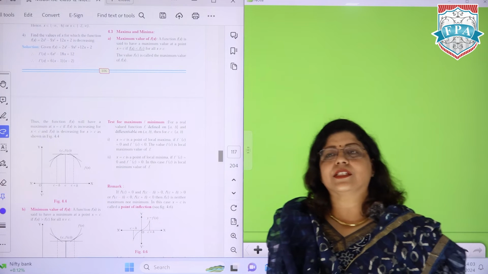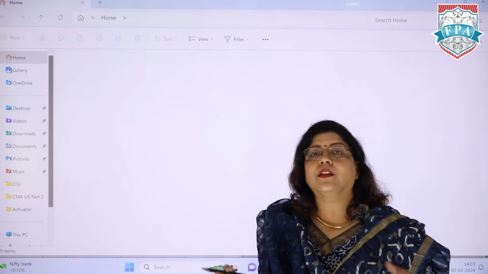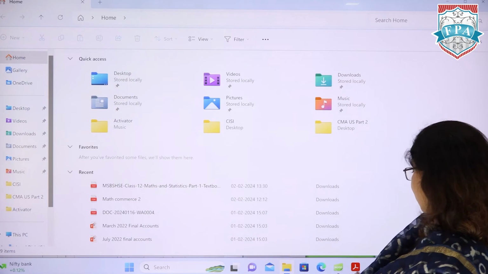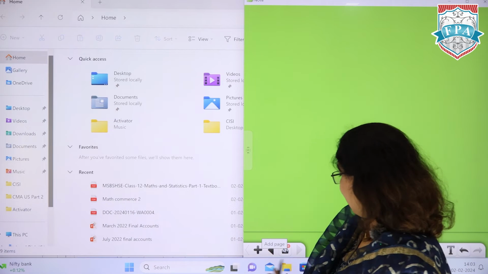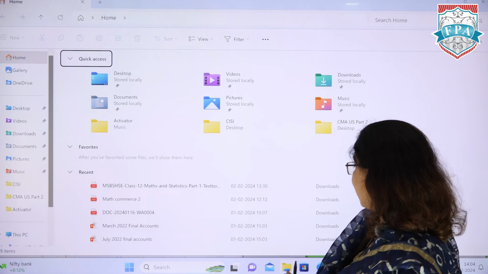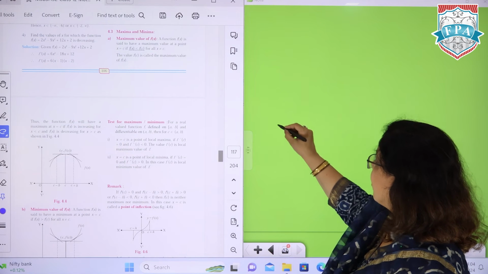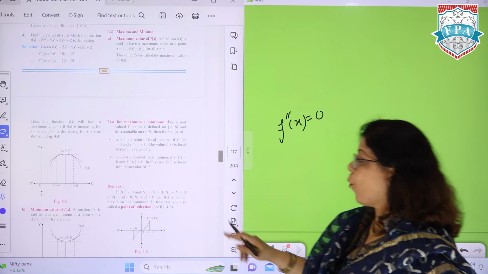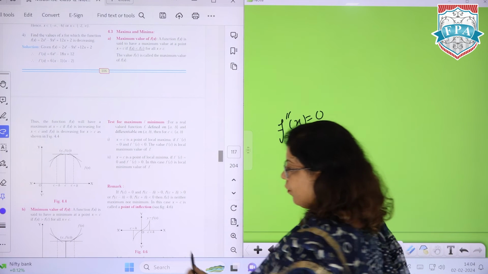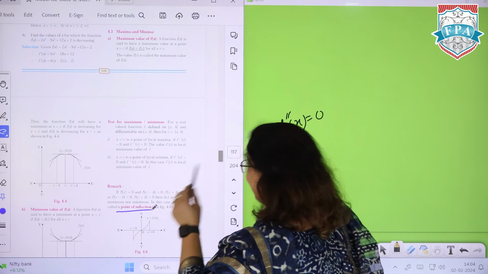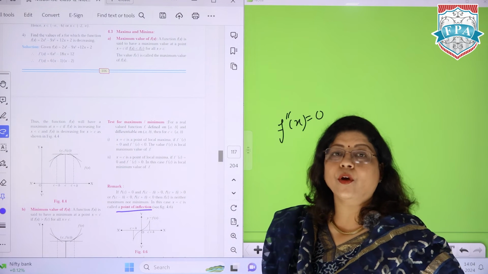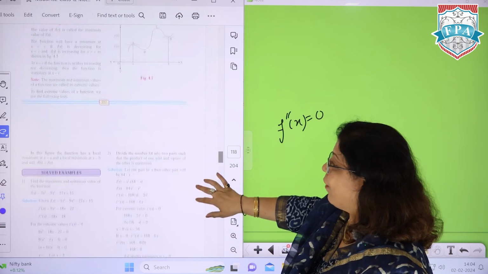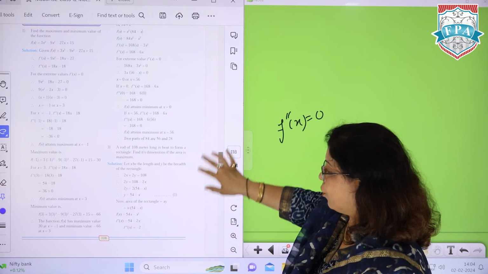And in some cases, we can't get the point of maxima and minima because of getting f double dash x as 0. So in that case, when we are getting f double dash x as 0, we can see that this point is known as point of inflection. We call it as inflection, point of inflection.